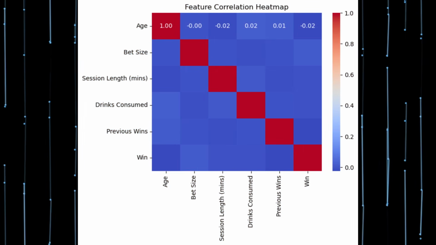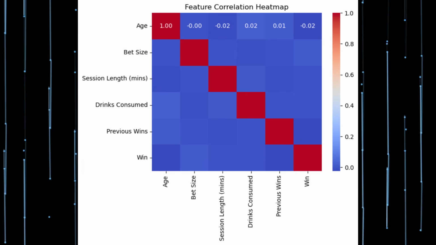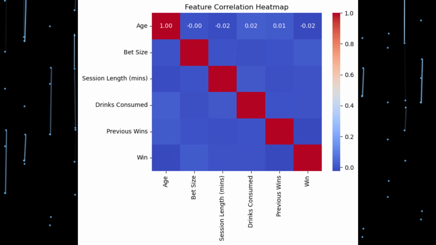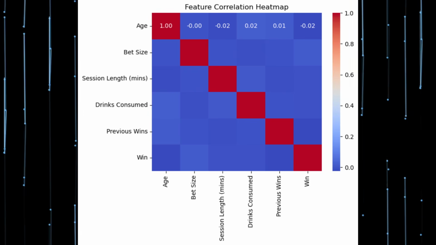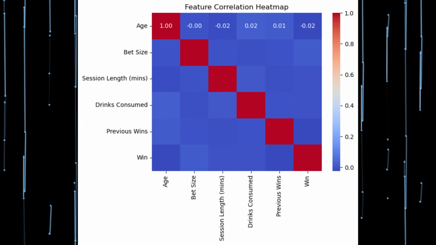We can see that most variables have very weak correlations with one another, meaning they don't strongly influence each other. For instance, win has weak negative correlations with most of the other variables. We ran a box plot.